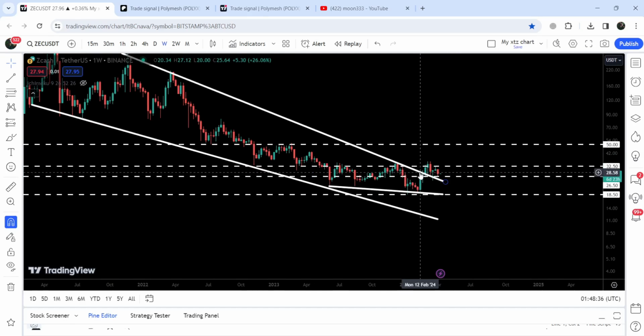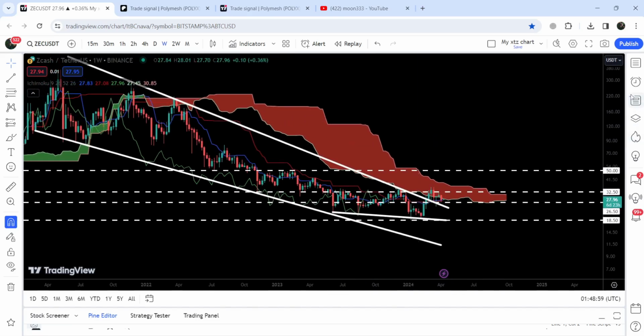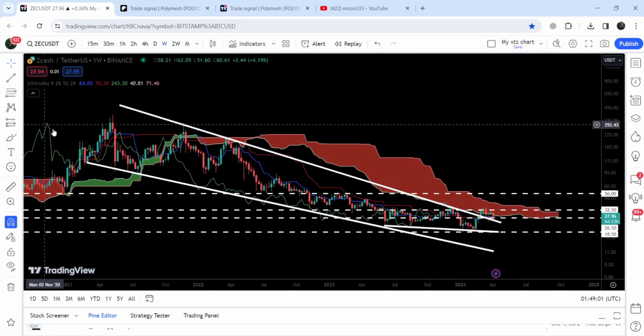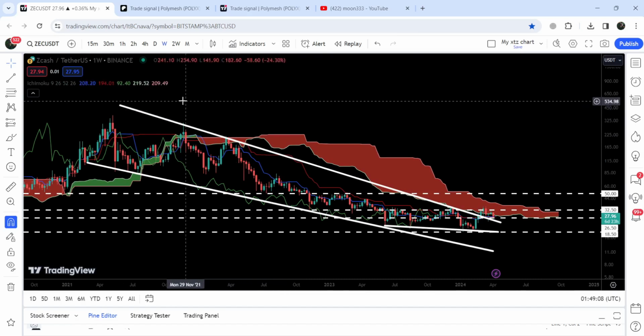And after that, an imminent move can be possible up to the next major resistance of $50. And that can be a very big jump, by the way, from $32.50 to $50. And at the same time, it can also break out this long-term resistance of Ichimoku bearish cloud as well. You can see that for the past several months, it is working as a very strong resistance. And now the price line is also trying to break out this resistance as well. Now, if we take a look at the technical target for this huge breakout from this big falling wedge pattern, that target is here at the top of the wedge. That can be between $400 to $500.